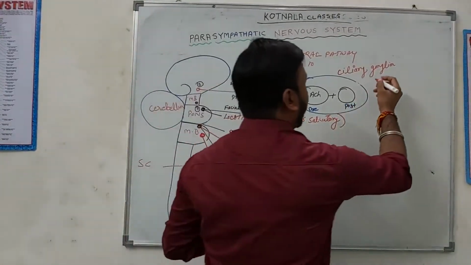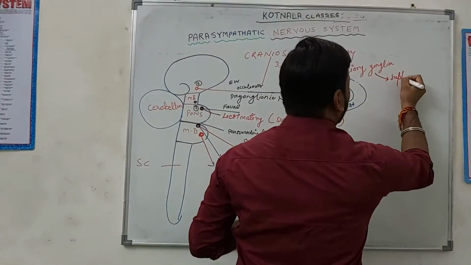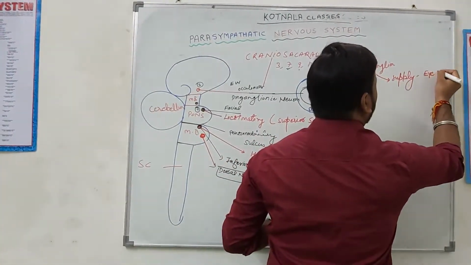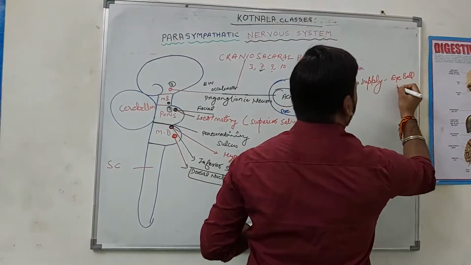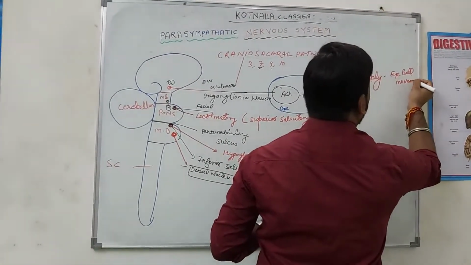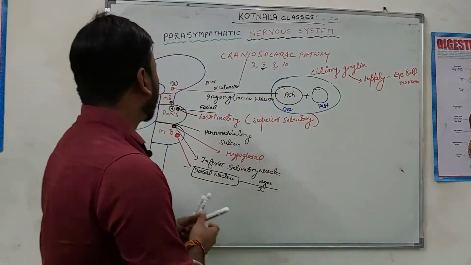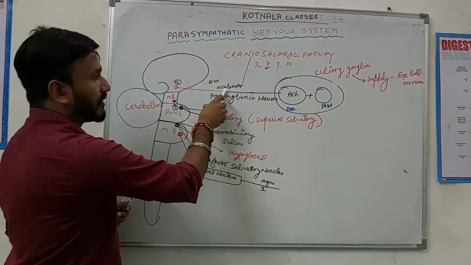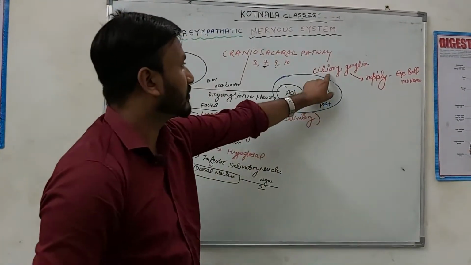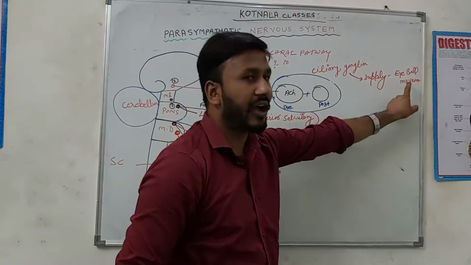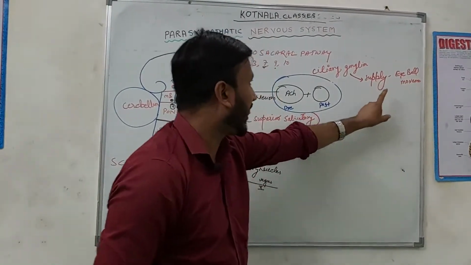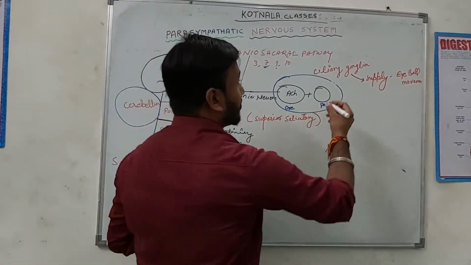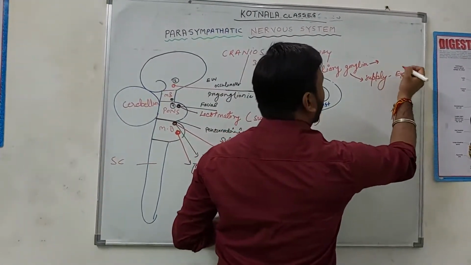The ciliary ganglion supplies eyeball movement. That is a very important concern here. For the third cranial nerve, the nucleus is known as the Edinger-Westphal nucleus, the nerve is the oculomotor nerve, the ganglion is the ciliary ganglion, and where does it supply? The eyeball. This movement of the eyeball is exerted by the third cranial nerve, especially the ciliary ganglion.